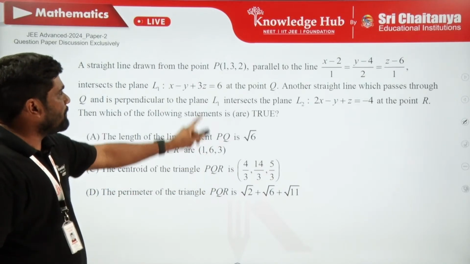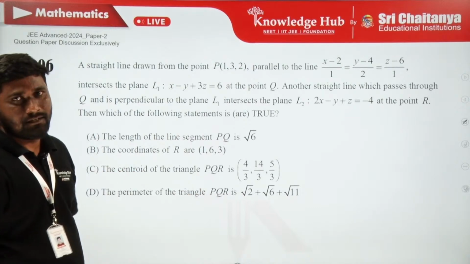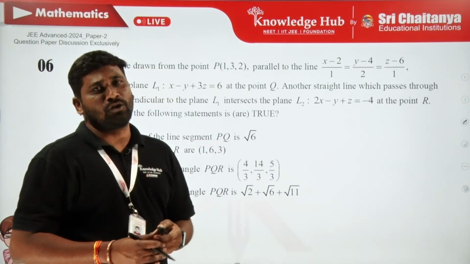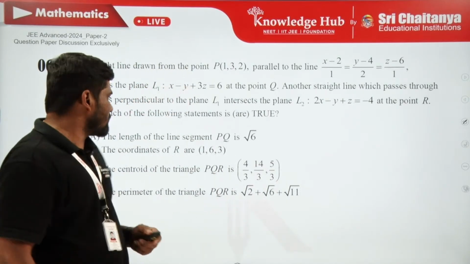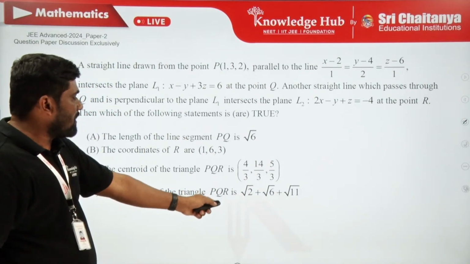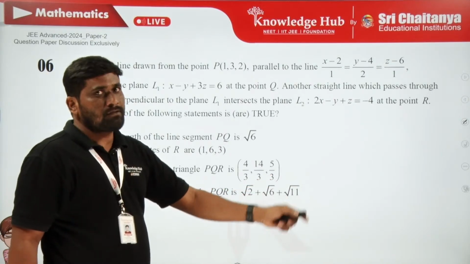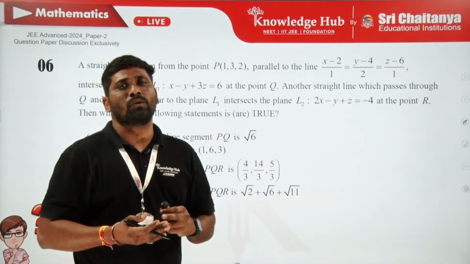Students, already P is given, Q we have to find, R we have to find. So having 3 points with us, finding the centroid is so easy. Okay, and we just verify whether the centroid is going to be this one or not. And the perimeter of the triangle PQR is √2, √6, √2 plus √6 plus √11. Already we are with PQR.